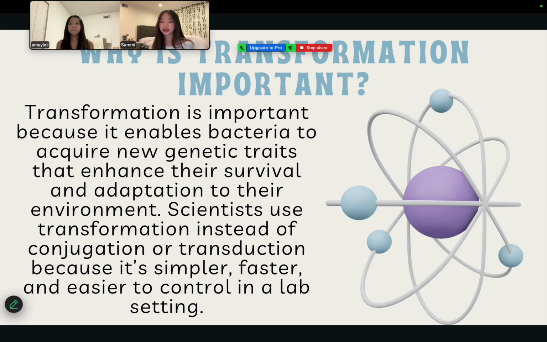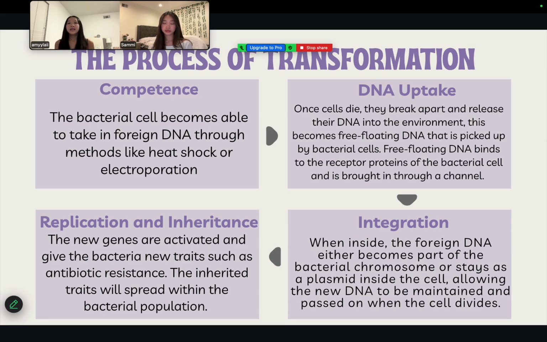Why is transformation important? Transformation is important because it enables bacteria to acquire new genetic traits that enhance their survival and adaptation to their environment. Scientists use transformation instead of conjugation or transduction because it's simpler, faster, and easier to control in a lab setting. Now we'll be going over the different steps of transformation.